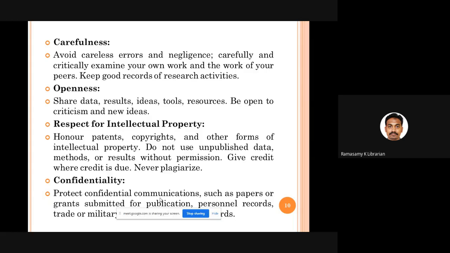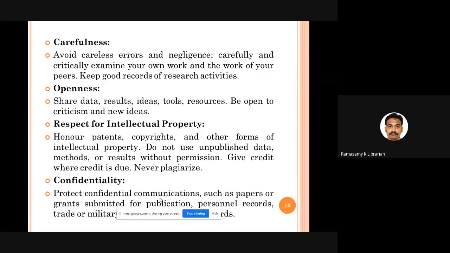Then respect for intellectual property. Whenever you are using others' content, maybe a quotation, a formula, or some ideas of others, whenever you're using something from others' minds, you should properly acknowledge it by giving proper references in a proper style. Even for unpublished data, without permission, you are not supposed to use those data. And you have to give credit whenever due.